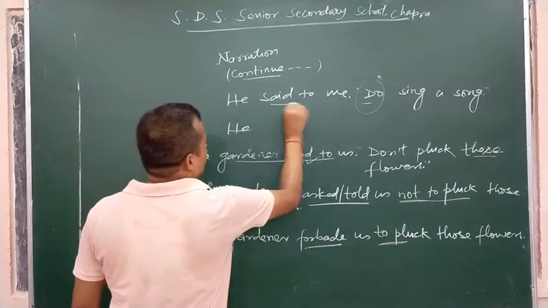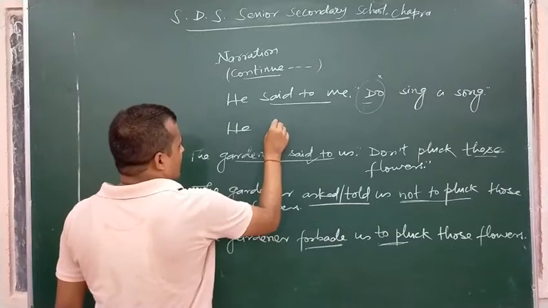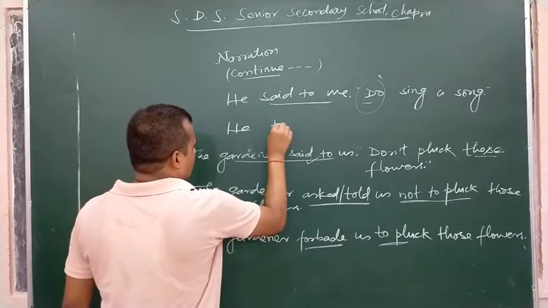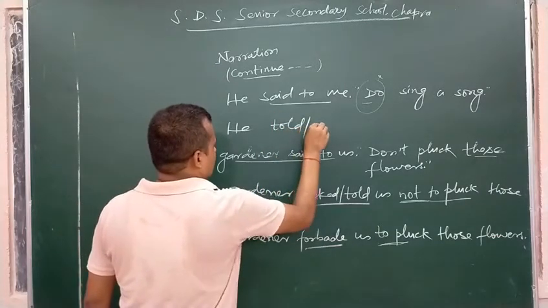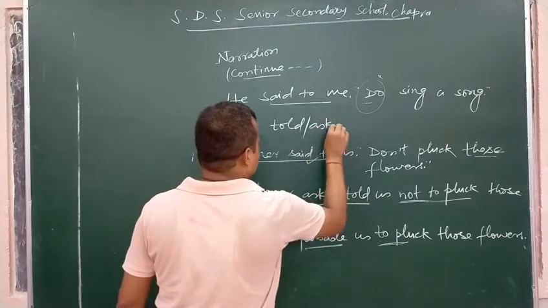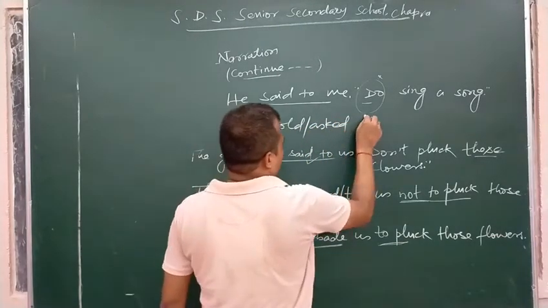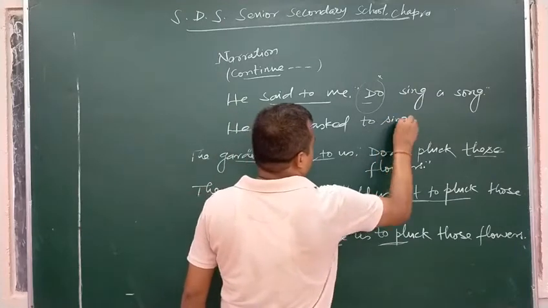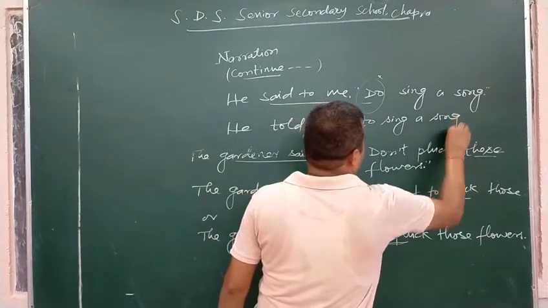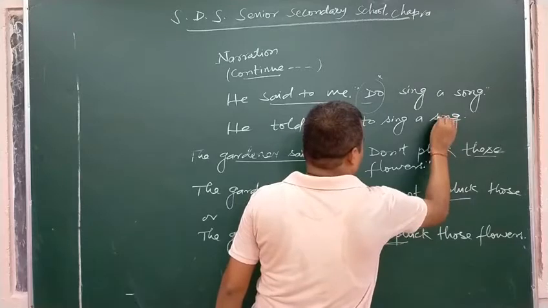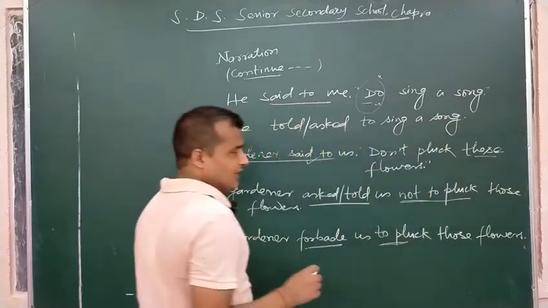He asked me or told me to sing a song. Means you may be confused to see do or does in the beginning.